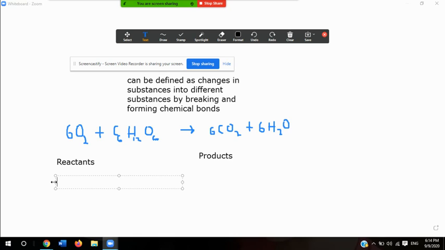Reactants are the substances changed during a chemical reaction.